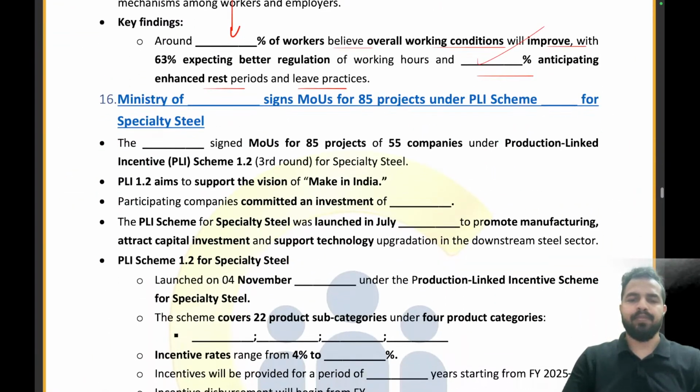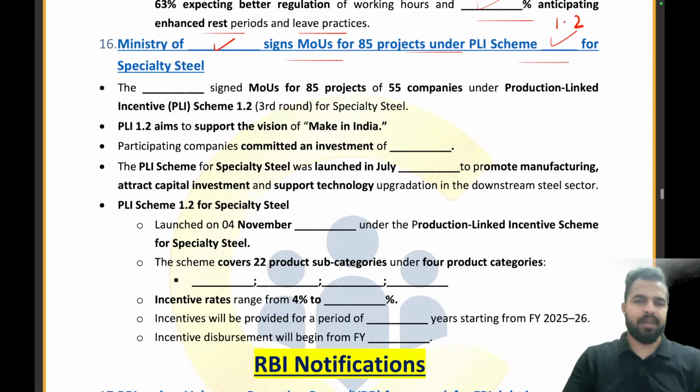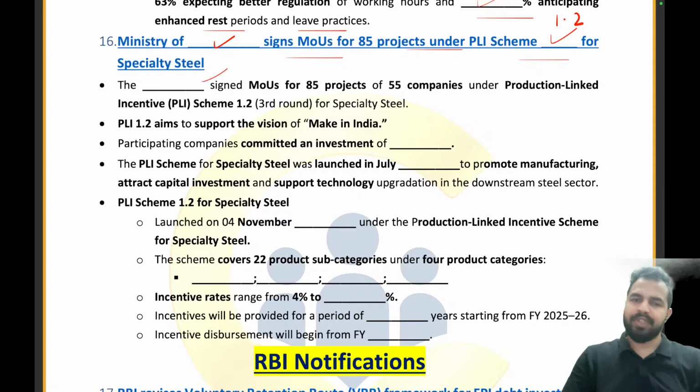Let's try to answer. The Ministry of Steel signed MOU for 85 projects under the PLI scheme for specialty steel. It is the PLI scheme 1.2. 1.2 is the right answer. The Ministry of Steel has signed this MOU for 85 projects of 55 companies. The participating companies committed an investment of how much crore? 11,887 crores. When we talk about the PLI scheme, it was launched in which year?